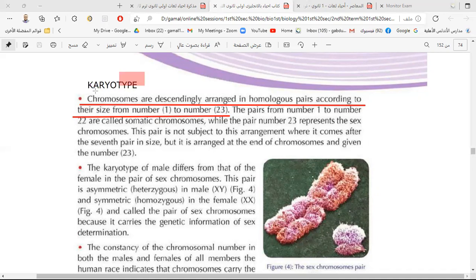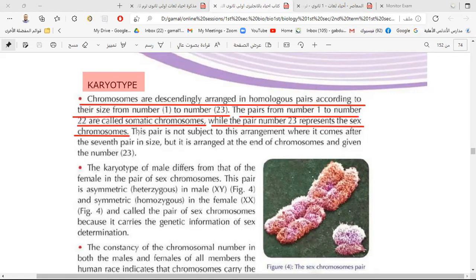Let's read it. The chromosomes are descendingly arranged in homologous pairs according to their size from number 1 to number 23. The pairs from number 1 to number 22 are called autosomes or somatic chromosomes. You have two names: autosomes or somatic chromosomes. While pair number 23 represents the sex chromosomes, which are responsible for the appearance of the sex of the individual and the sex characters.